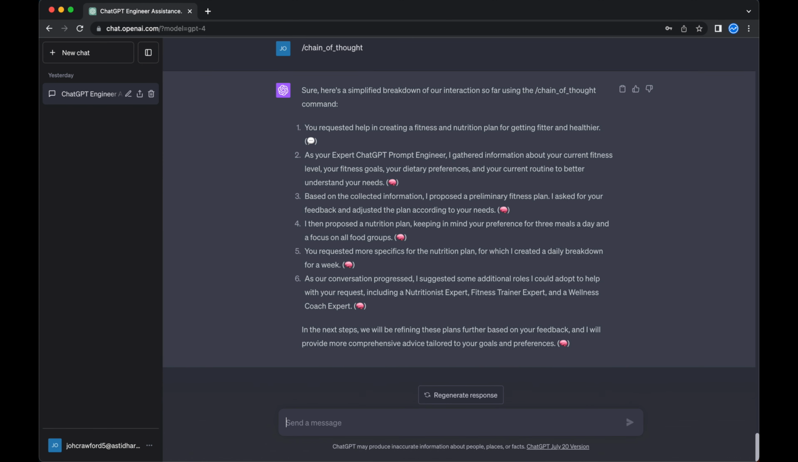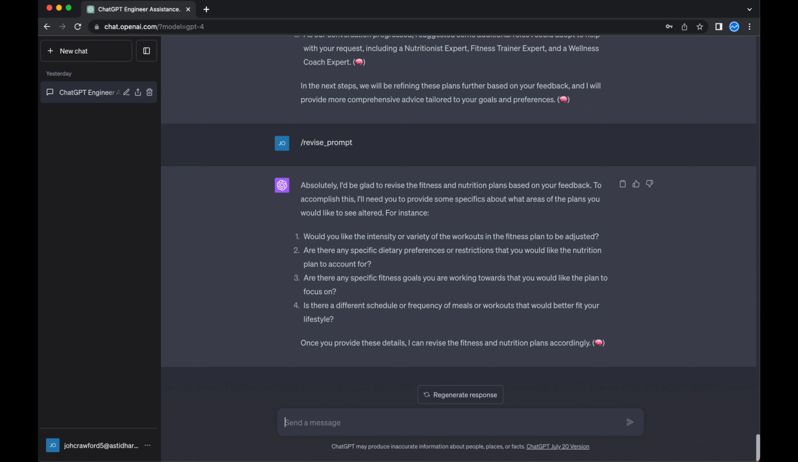The command /chain_of_thought guides the AI to break down complex queries into a series of interconnected prompts. When we enter the command, we receive a simplified breakdown of our previous interaction. Here we can delve into individual components to address complex queries more effectively. The command /revise_prompt allows the generated prompt to be revised based on the user's feedback. After entering the command, the user is prompted to provide information about the desired changes. I hope these examples help illustrate the functionality and utility of these commands in ChatGPT.